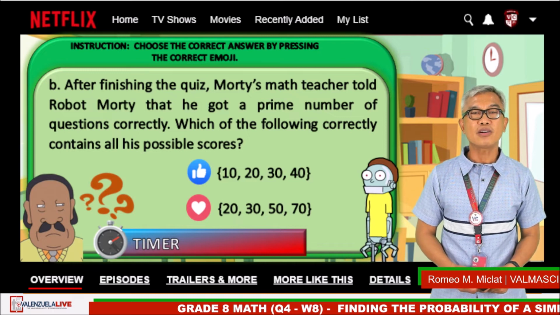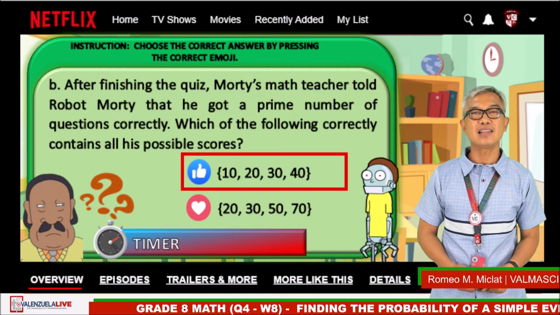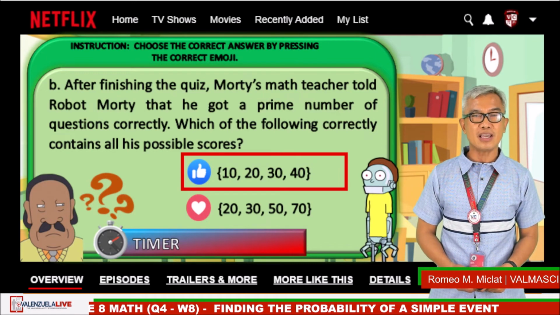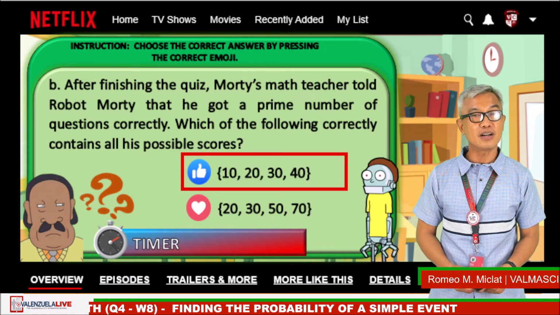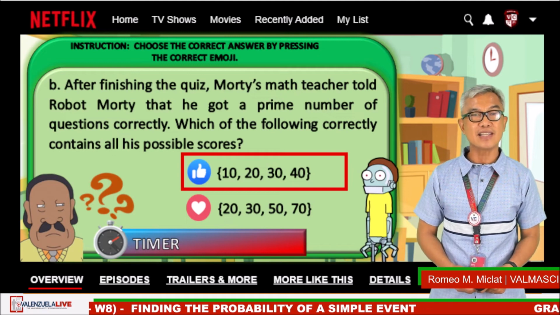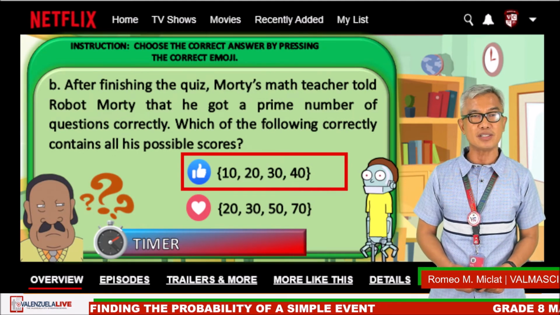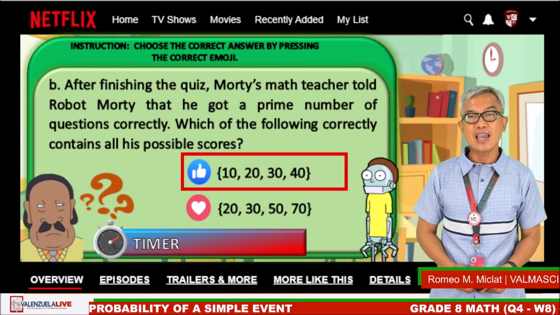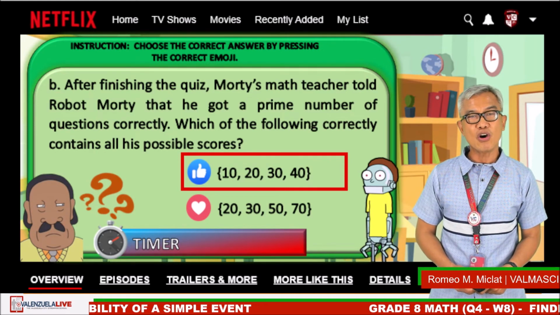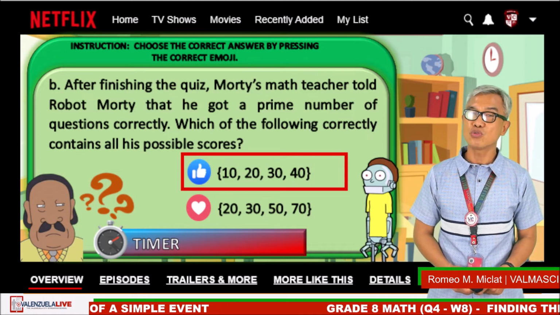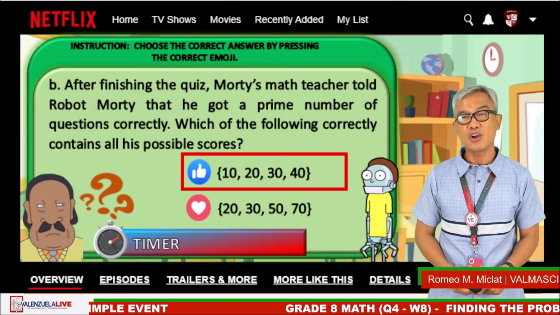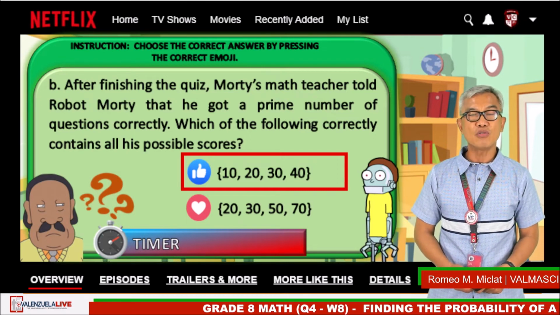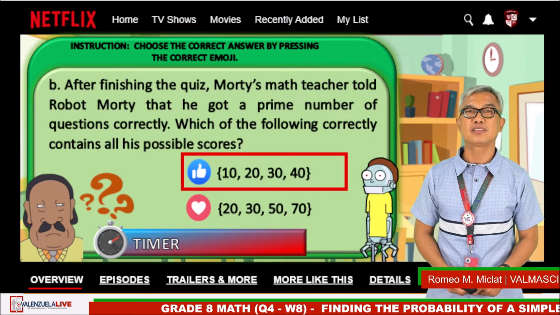Time is up. The correct answer is the like emoji. Prime numbers include 2, 3, 5, and 7. Therefore, his possible scores are 10, 20, 30, and 40. Since each question is 10 points, if he gets 2, his score is 10. If he gets 2 and 3, or 2 and 5, or 2 and 7, his score is 20 points. And so on and so forth.